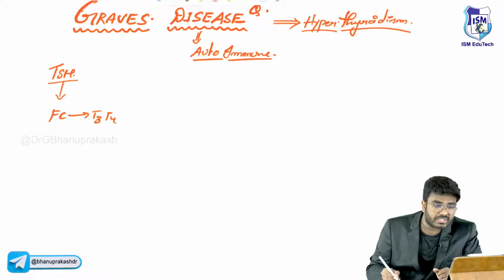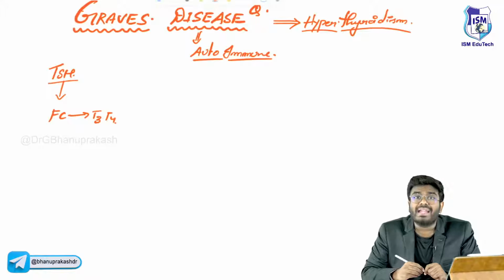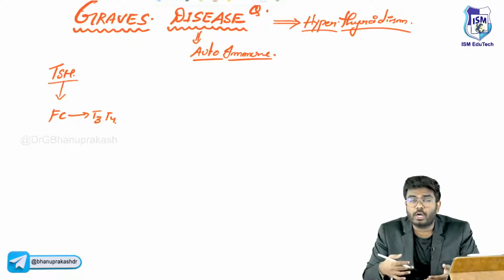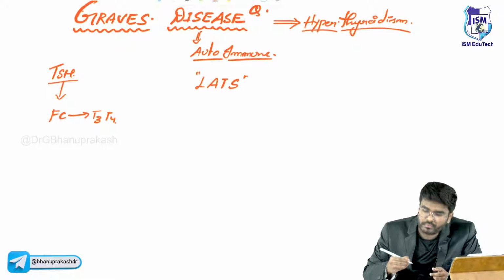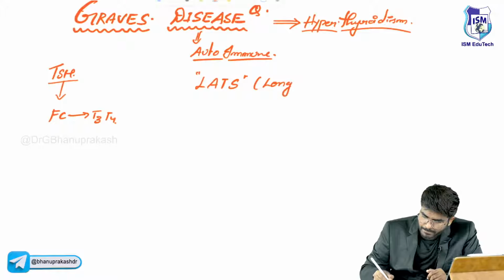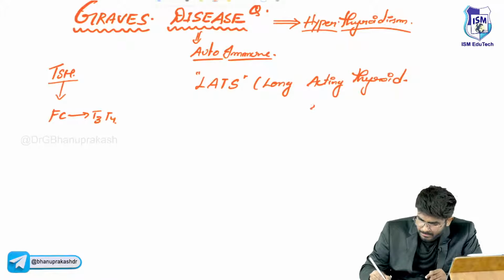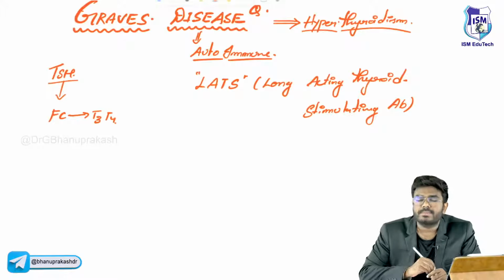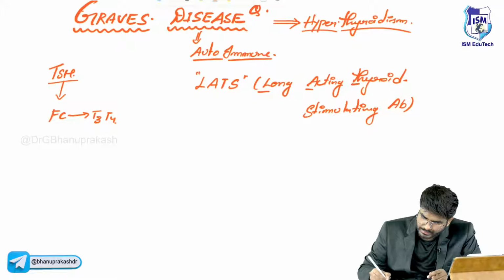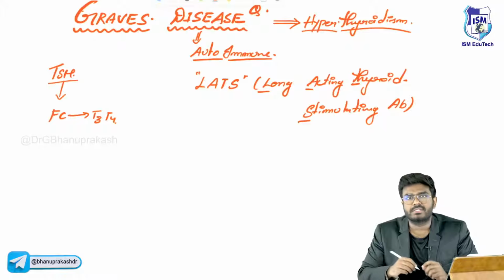Now, in Graves' disease, there is production of autoimmune antibodies, autoantibodies, which are called LATs. Sir, what is LATs? Long acting thyroid stimulating antibodies. LATs are the antibodies.